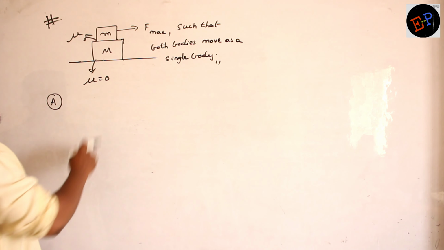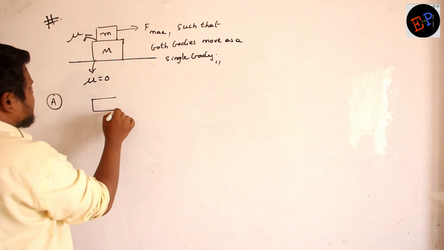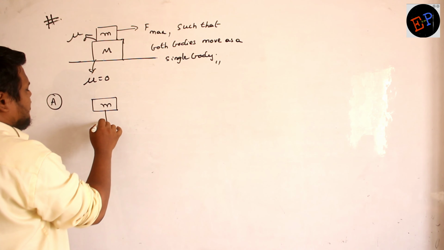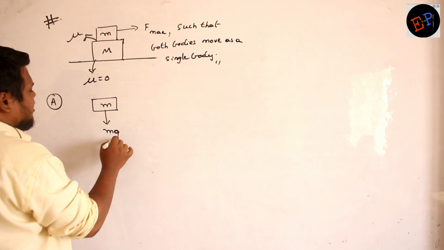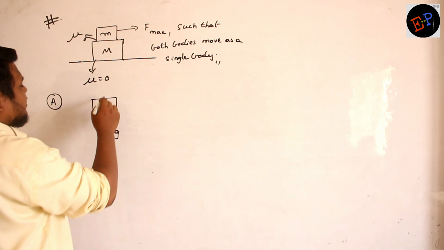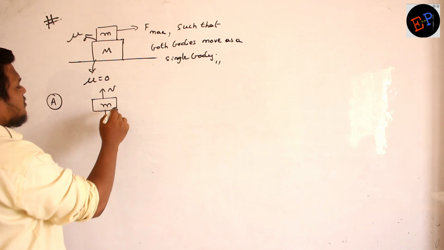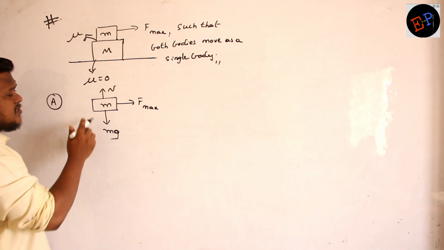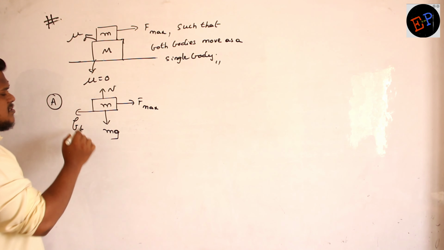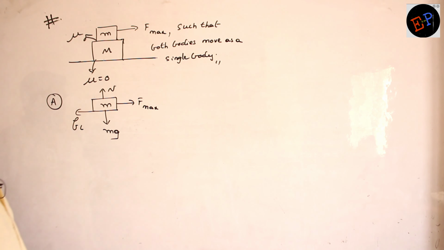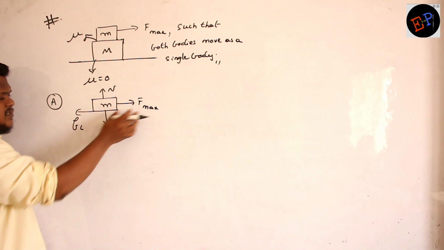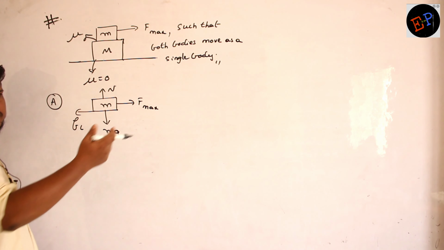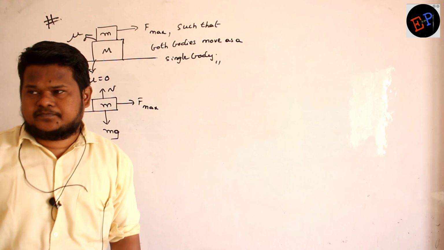Now let us draw the free body diagram of small m. Its own weight, small mg, is acting on capital M, no? Then capital M will give a normal reaction. So we are applying force in this direction, so the body will try to slide in this direction. Then limiting friction starts acting in the opposite direction. So we are taking F max, no? It means friction has already reached the maximum value, which is called FL. Are you able to understand?